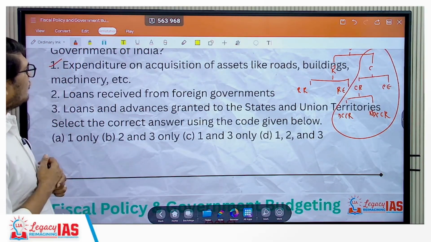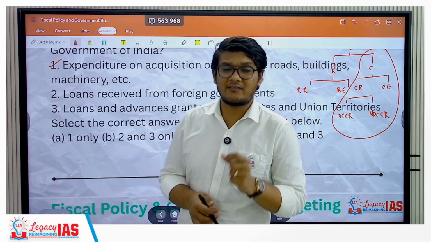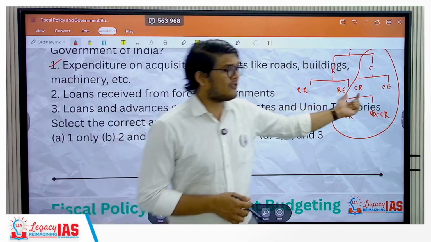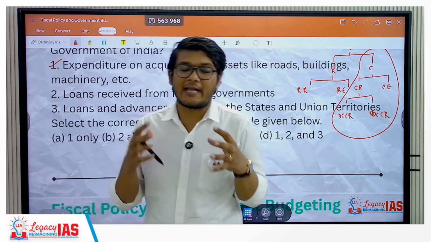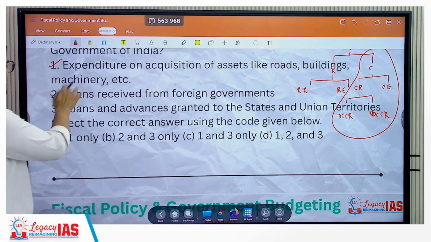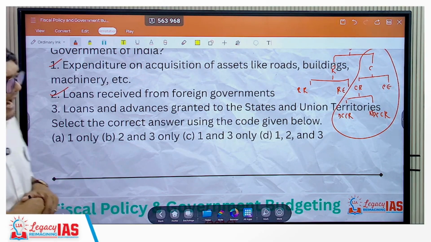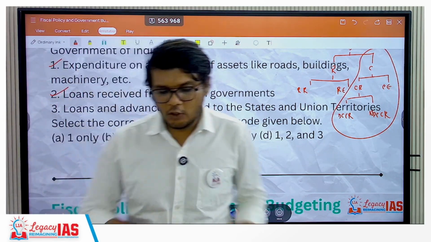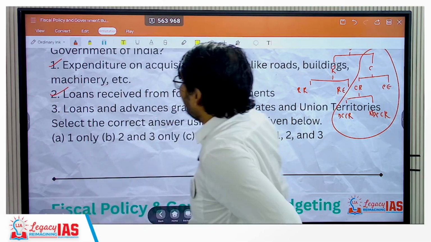Number 2, loans received from foreign governments. This is a capital receipt. Any receipt of money which either lowers your asset or increases your liability is a capital receipt. So here it's a capital receipt, so it is also a part of the capital budget. Third, loans and advances granted to the states and union territories.